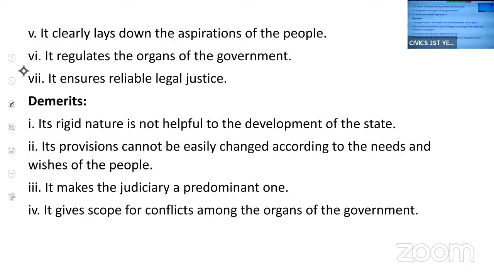Next, it clearly lays down the aspirations of the people. If you see the Constitution, it clearly mentions the aims and objectives of the people. If you see the preamble of the Indian Constitution, it starts with "We the people of India."